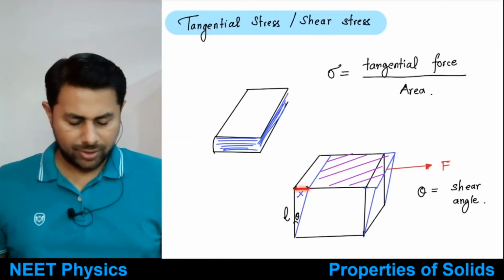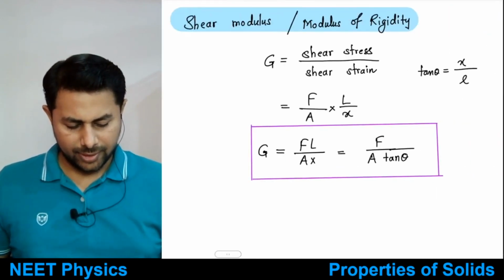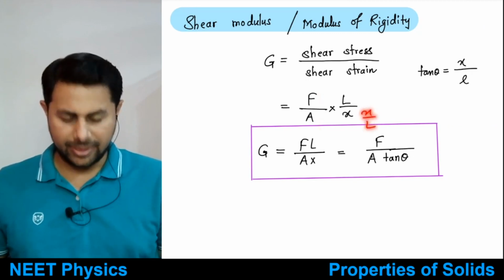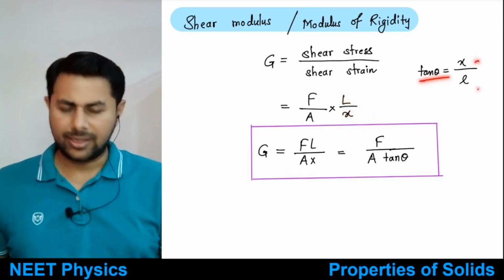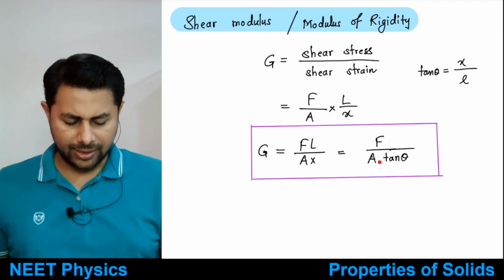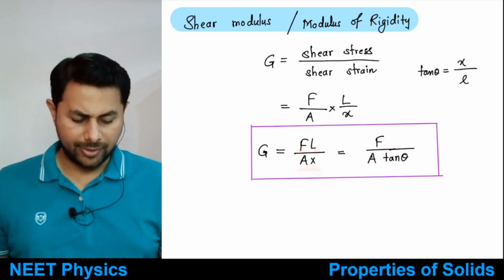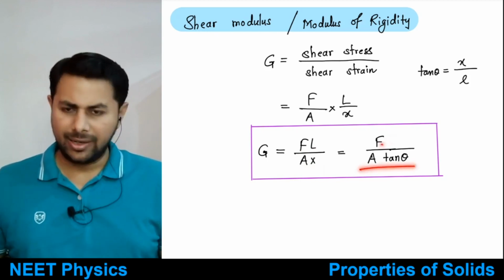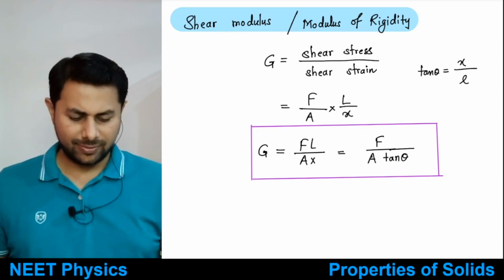Shear strain is x upon L, or you can say in terms of theta it is tan of theta. So shear modulus is F upon A, and dividing by x by L is multiplied by its reciprocal, so L by x. And we know that tan theta is equal to x upon L, so you can just put tan theta in the denominator. These are two formulae for shear modulus: FL upon AX, or F upon A tan theta. So these are just definitions.